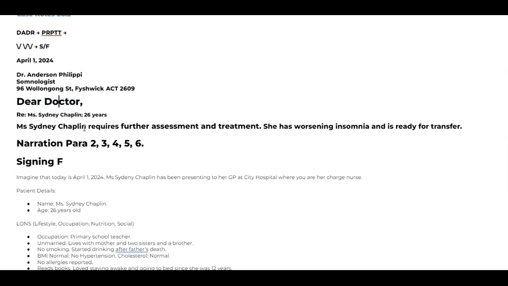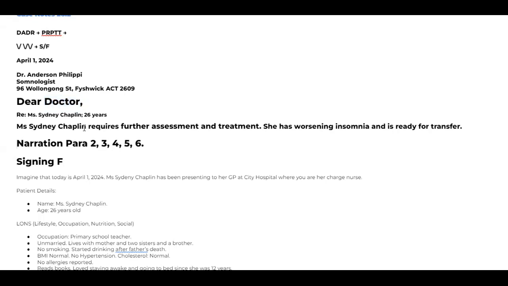Sincerely will come if you wrote the name of the doctor, like dear Dr. Sam. If the name of the recipient is mentioned here, we have to write sincerely. If the name is not mentioned, we have to write faithfully. So don't forget that.